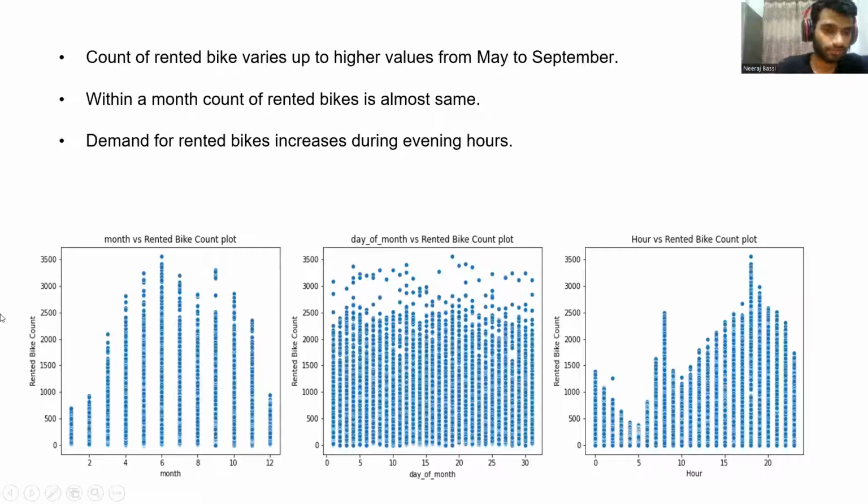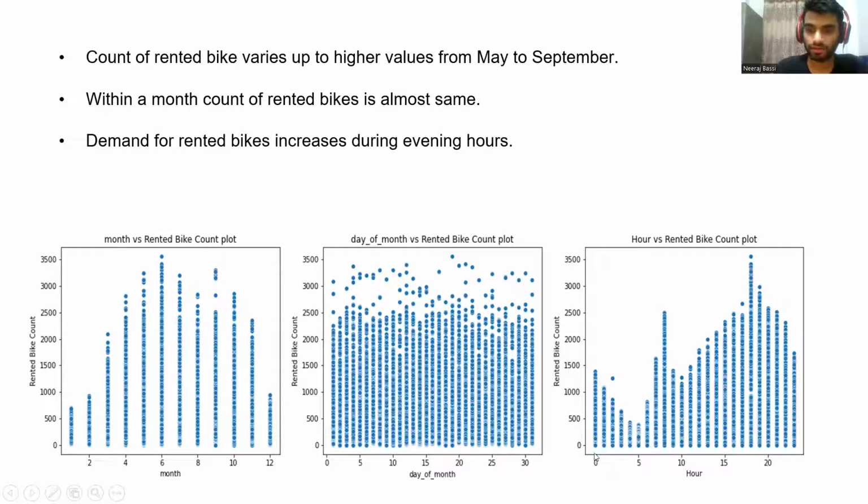Now we have plotted the scatter plot of the rented bike count versus our time variables. Count of rented bikes varies up to higher values from May to September, as we can see in this graph, in which on the x-axis we have months. For the middle months, from exactly May to September, the rented bike count is comparatively high to the initial months and the later months. And within a month, the count of rented bikes is almost the same. Here we can see that the graph is almost the same within a month from 1 to 30, 31.